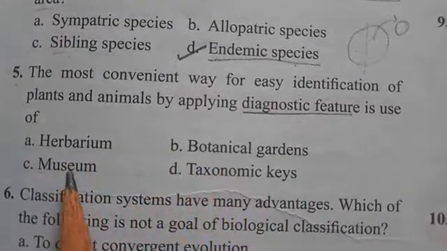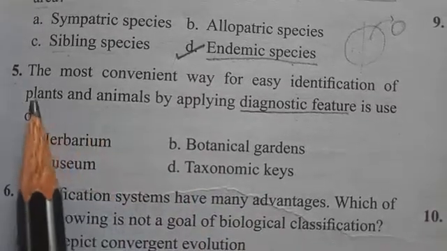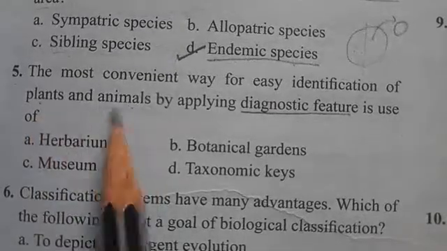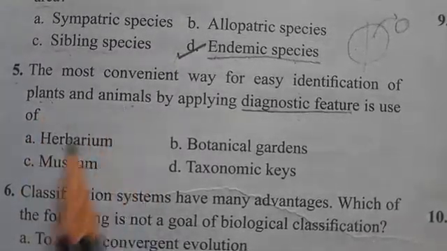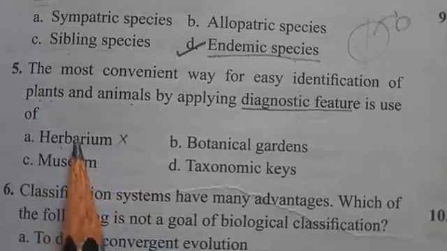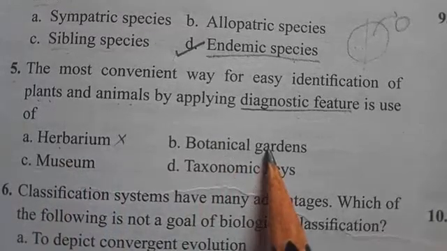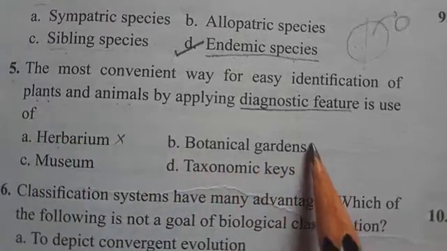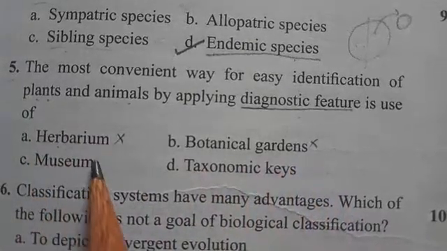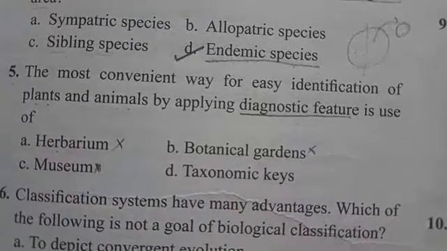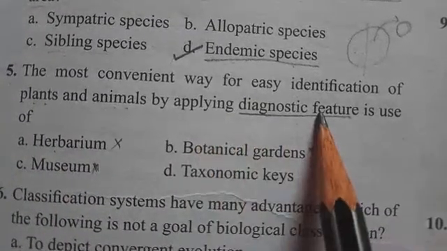Herbarium is restricted to plants, not animals, so that option is rejected. Botanical gardens are related to plants, and museums to animals.